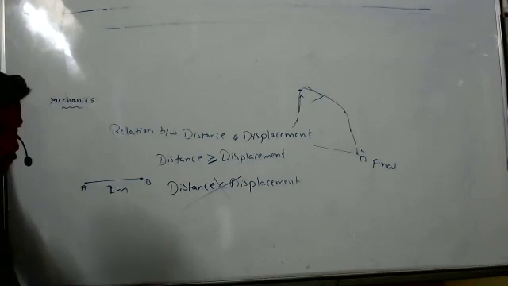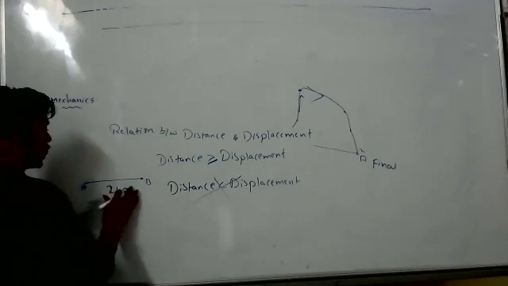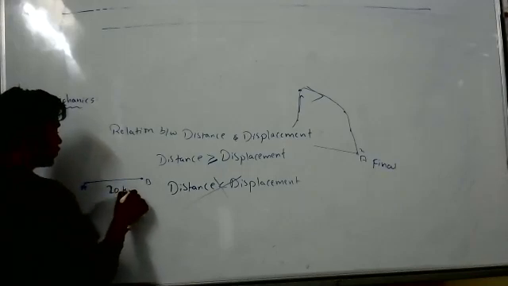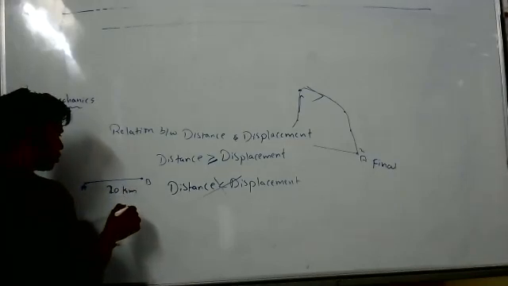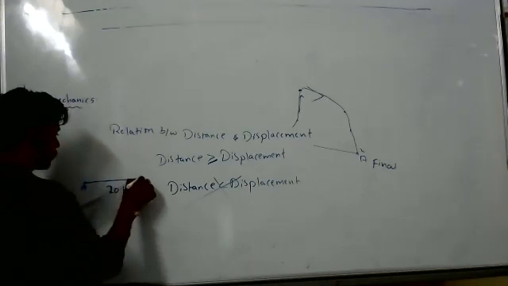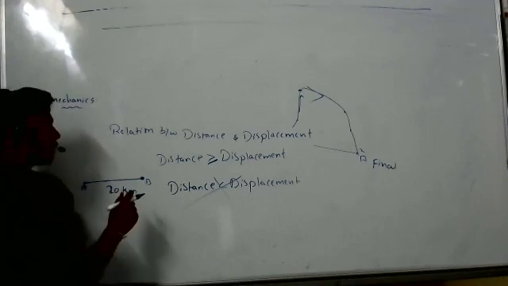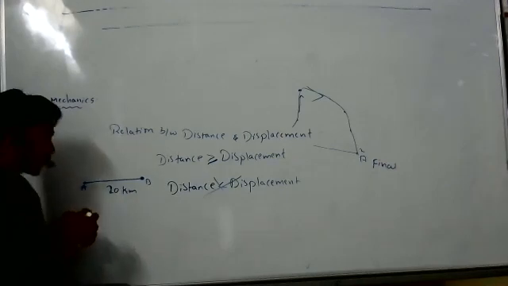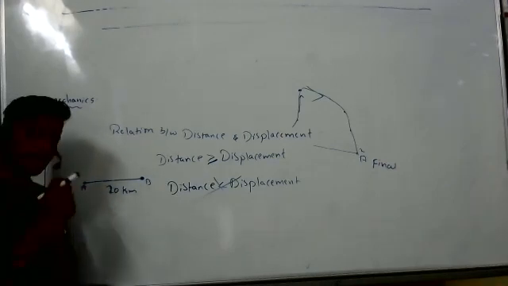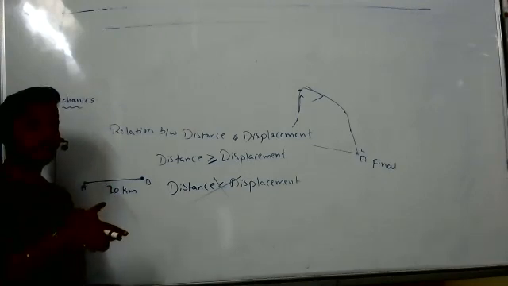Sir, this might be a silly doubt. If the distance between point A and B is 20 kilometers, then it takes 20 kilometers to go from A to B. So how will the displacement be the shortest length, sir? How can distance and displacement be equal? Yeah, shortest length, shortest distance means from A to B, there should not be one more path.